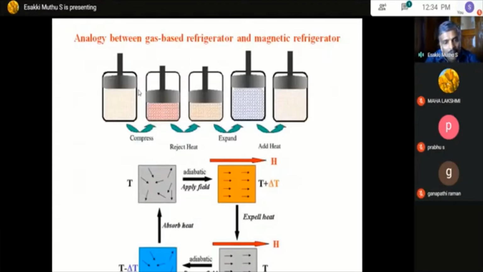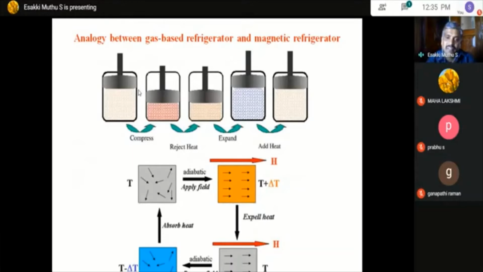So when you apply a magnetic field to the material, the spins get aligned. So the magnetic entropy reduces. In order to compensate the overall entropy of the system, the temperature of the system rises. Now clearly understand the concept: when you apply a magnetic field, the spins are aligned and the magnetic entropy reduces, so in order to compensate the total entropy, the temperature rises.